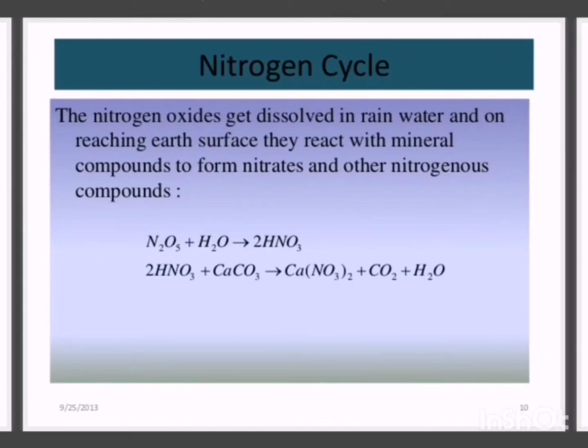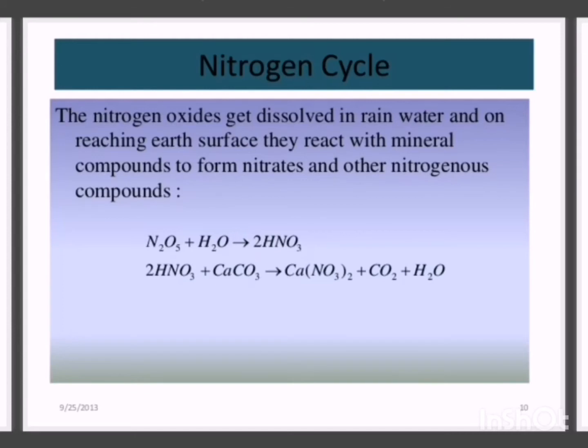So the nitrogen oxide gets dissolved in rainwater. As I told you earlier, the process takes place during thunderstorm. So the nitrogen oxide gets dissolved in rainwater and on reaching earth's surface they react with mineral compound to form nitrate and other nitrogenous compound.